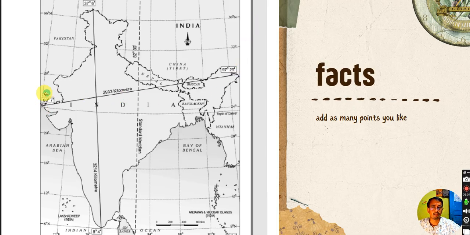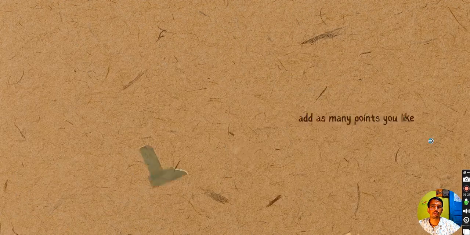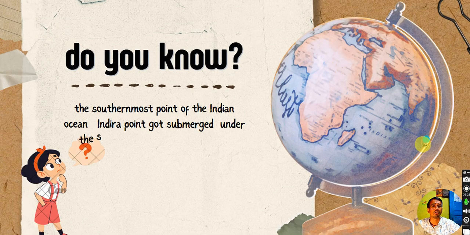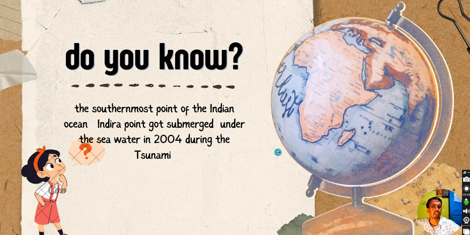So from this particular map you can see India's latitudinal and longitudinal extent, and you can also see the distance between the northernmost and the southernmost point, and the westernmost and the easternmost point, right? Add as many facts as you wish. One interesting fact to know is that India's southernmost point, called Indira Point, got submerged under seawater in 2004 when a massive tsunami attacked the Indian continent.